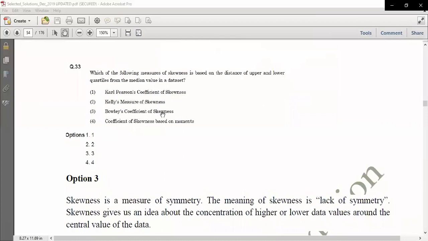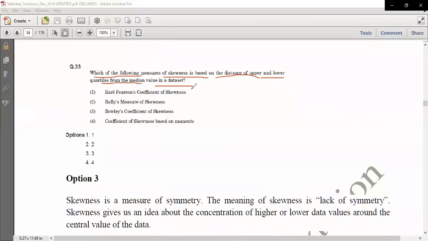Okay, so now let's move to the next question, which is question number 33. You can see it's a statistics question: which of the following measures of skewness is based on the distance of upper and lower quartile from the median value in the data set, right?